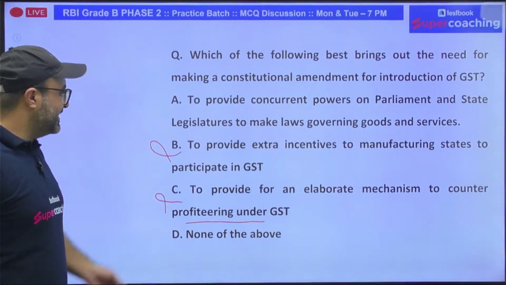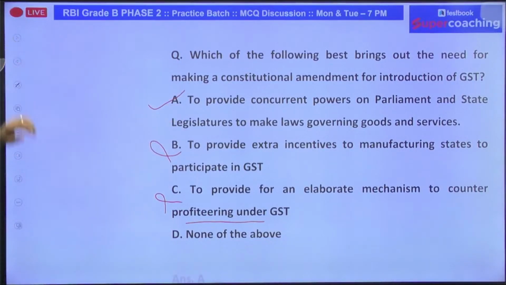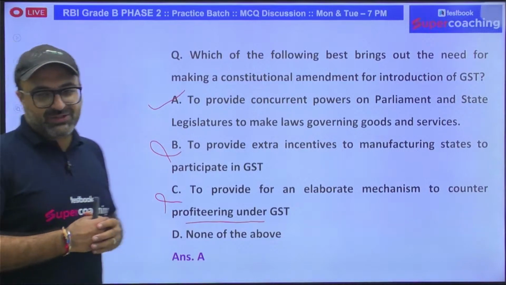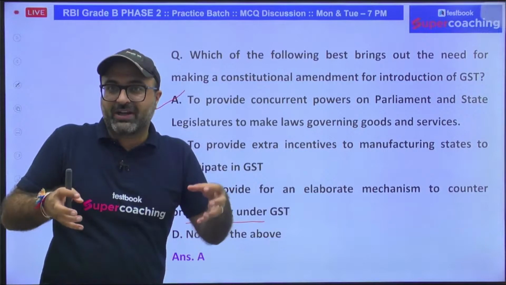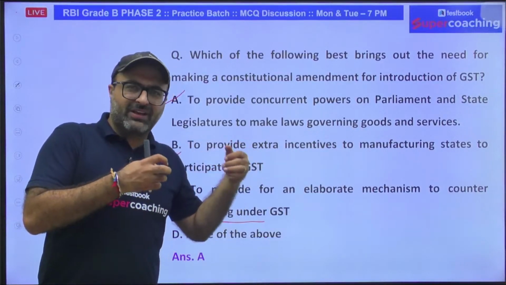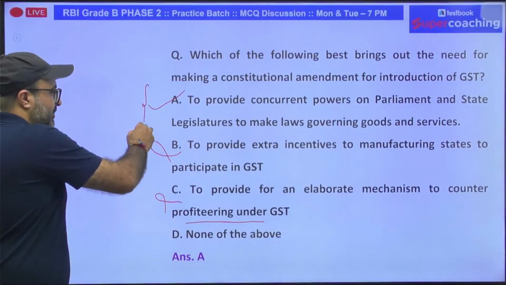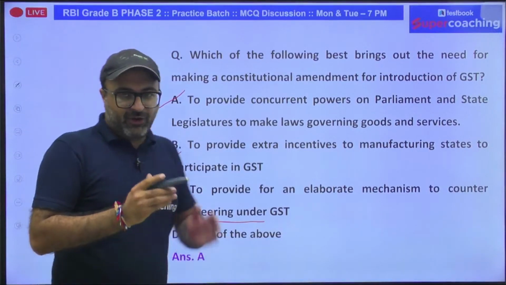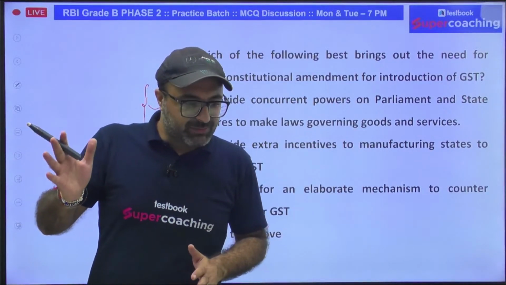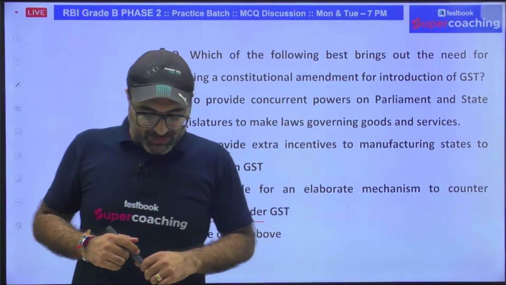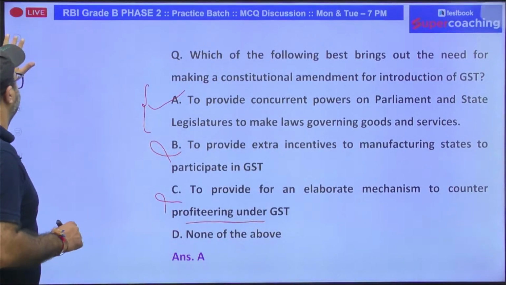No, sir, it is basically to provide powers not only to the center but to the state government as well, because in case of GST we have CGST and SGST where the involvement of both governments is there, and that is the reason the constitutional amendment was required in order to distribute the powers between center as well as state. Got it? Clear? Moving on to the next question.